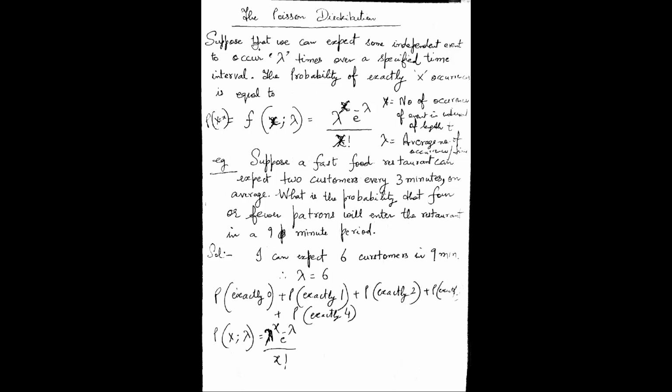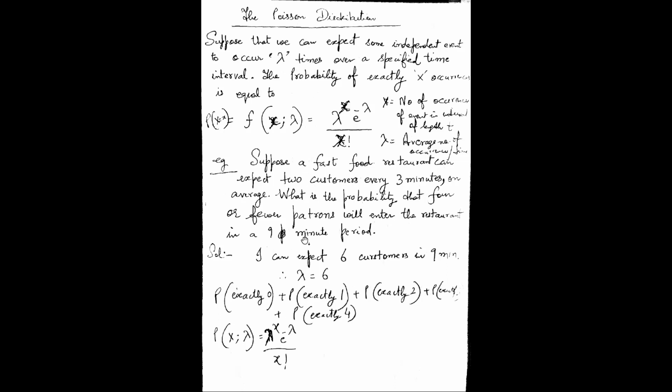Suppose that we can expect some independent event to occur lambda times over a specified interval. Now, what is the probability that 4 or fewer patrons or customers will enter the restaurant in a 9-minute period? So here we are saying that in 3 minutes, we are expecting 2 customers. That is the definition: an independent event occurring lambda times over a specified interval. So we are expecting 2 customers every 3 minutes. This is my specified interval, and this is my 2 customers.